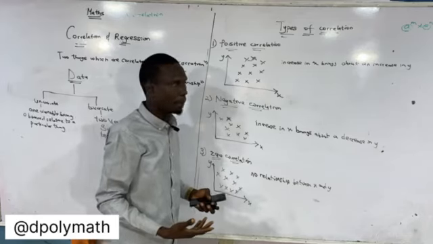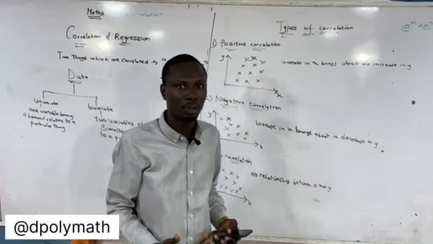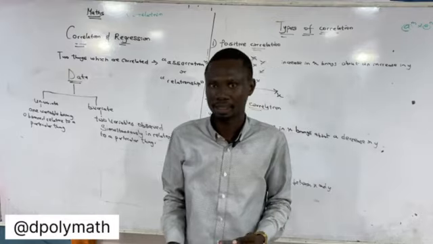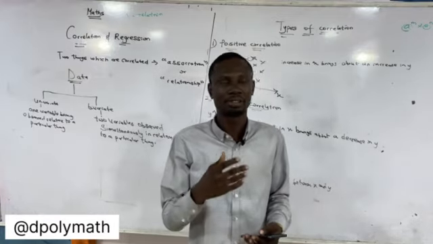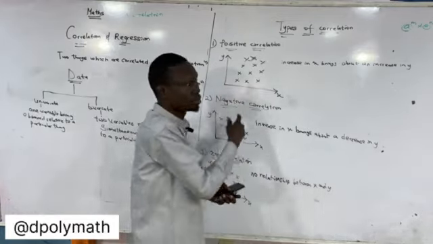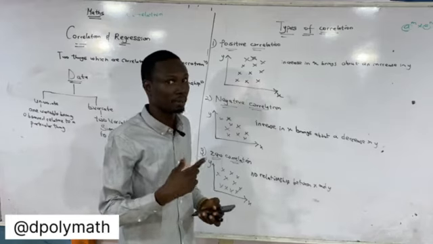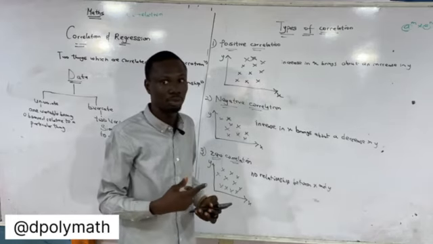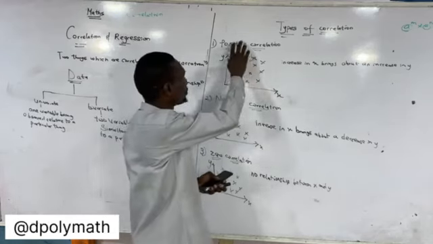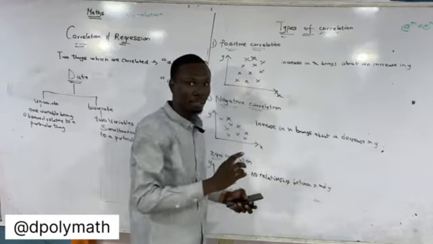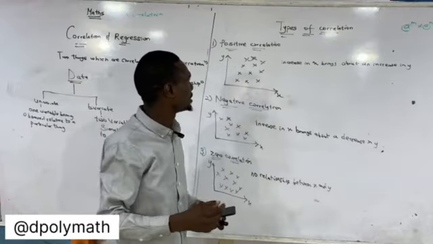That's it. So meaning that if someone does well in perhaps mathematics as a subject, if there's a positive correlation between maths and physics, if he does well in maths, there's a tendency that he's going to do well in physics. That's the meaning of positive correlation. Increase in one brings about an increase in the other.